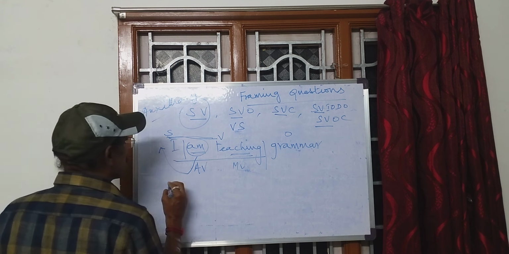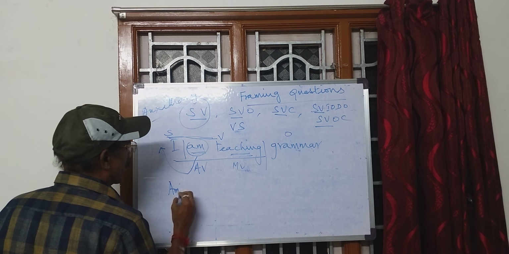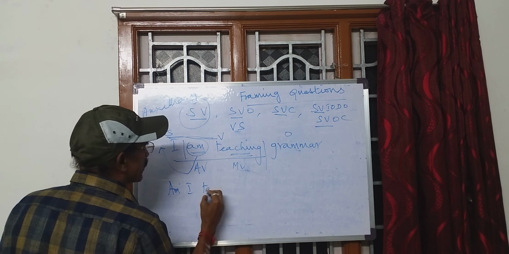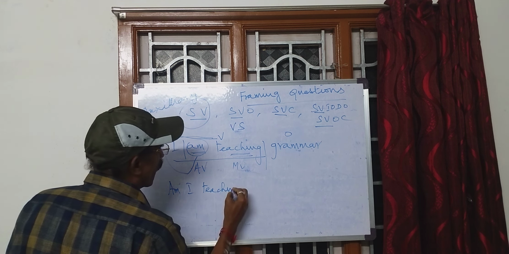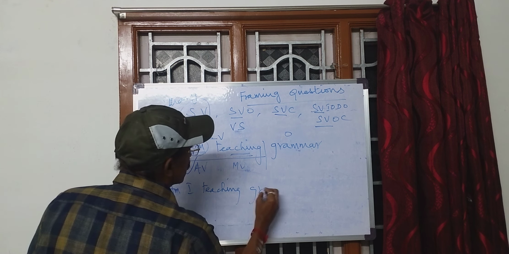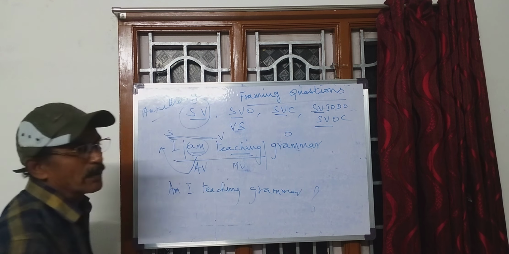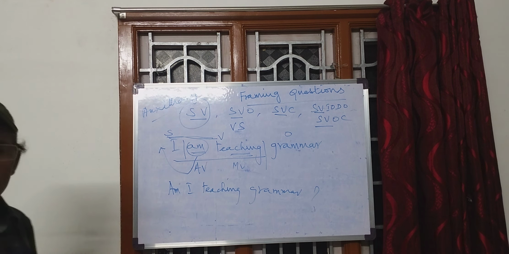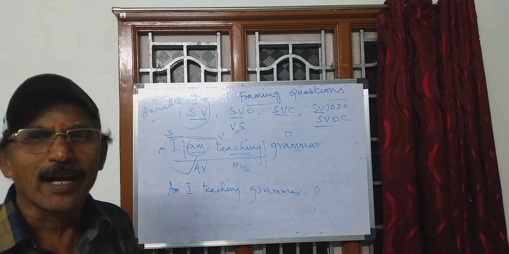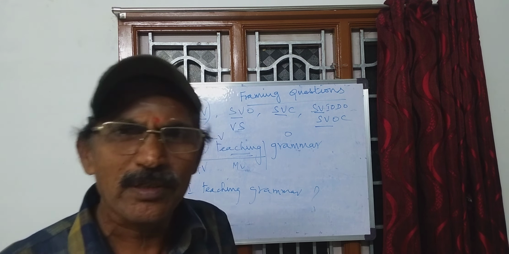If you write like this, am I teaching grammar? So we simply put a question mark. I myself put a question. I doubt that. Am I teaching grammar?